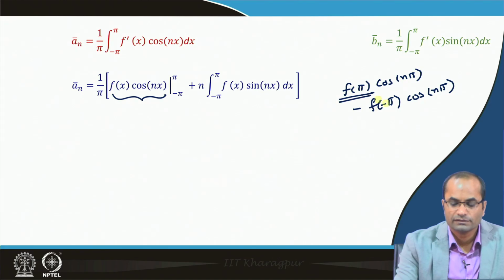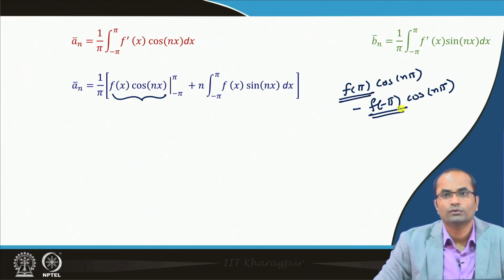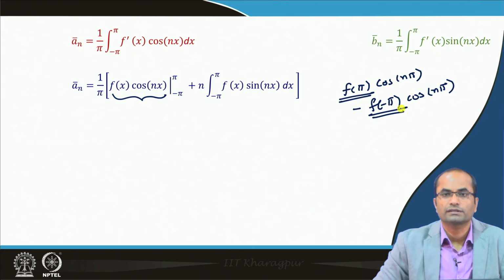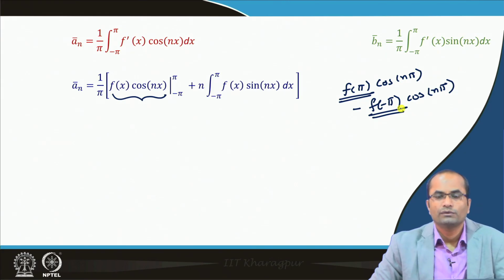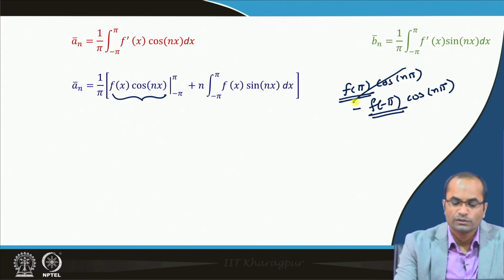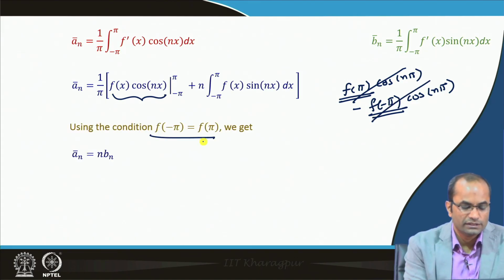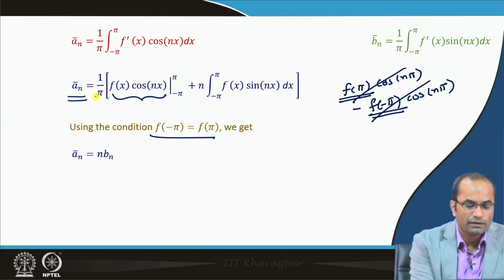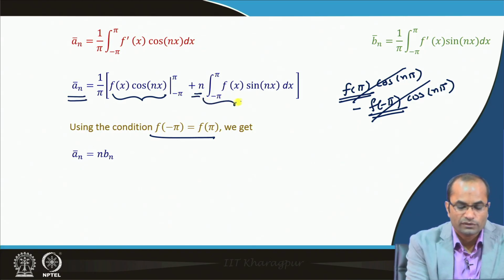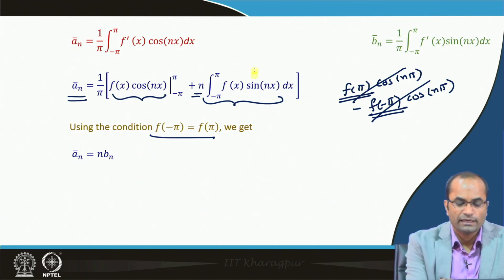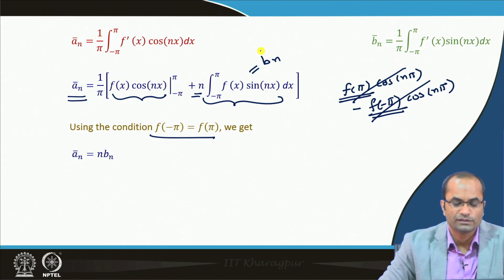We have the further assumption that f of pi is equal to f of minus pi, that is, the function maintains continuity at the end points. So, this term gets cancelled. Using this condition, we get a n bar equal to n times, and what is this here? This is b n.